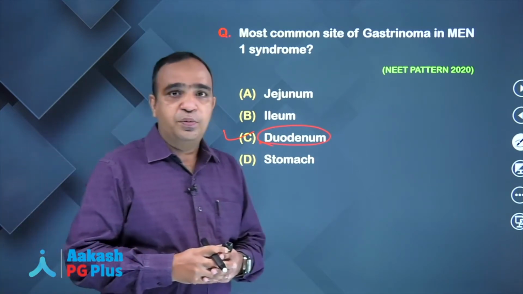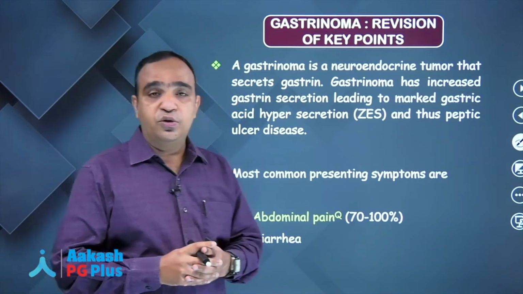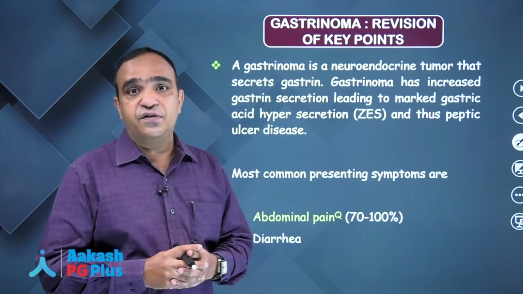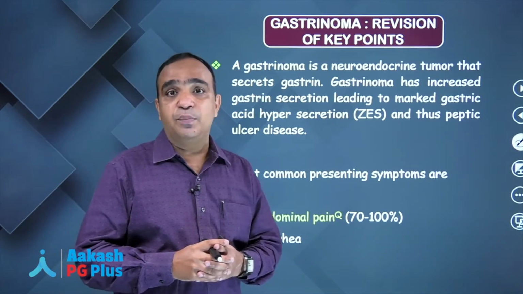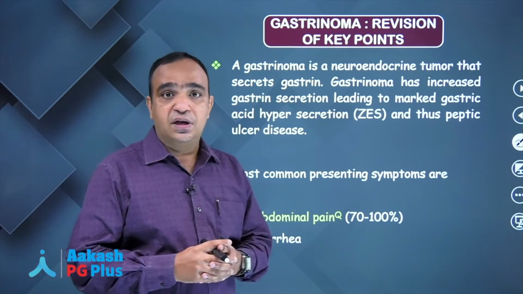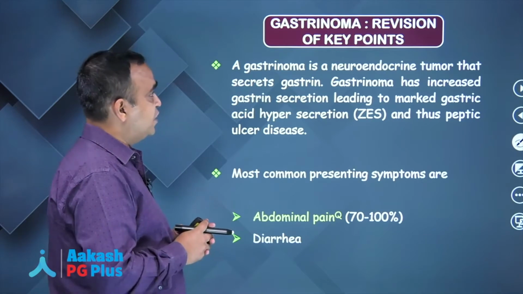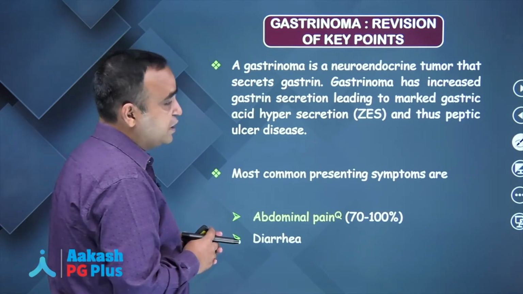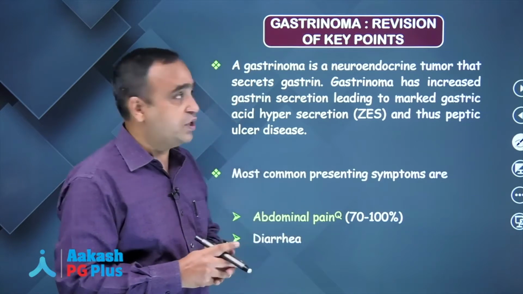Now, when we talk about gastrinoma, it is the neuroendocrine tumor that arises from G cells, which are predominantly located in the upper GI system. Now, G cells produce a hormone known as gastrin. I hope all of you must be aware of this. In a gastrinoma, there is increased gastrin production.